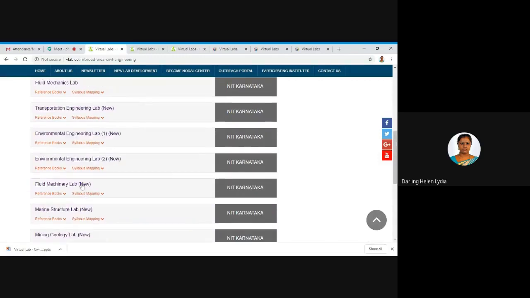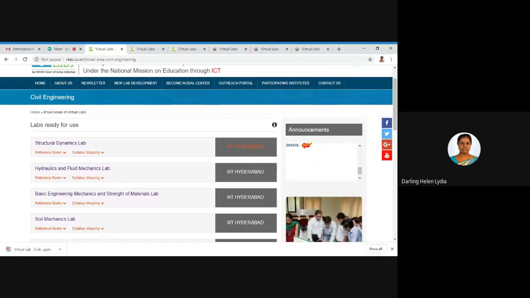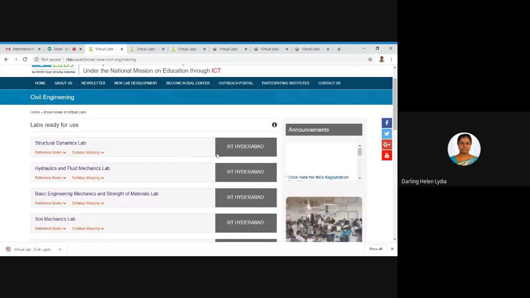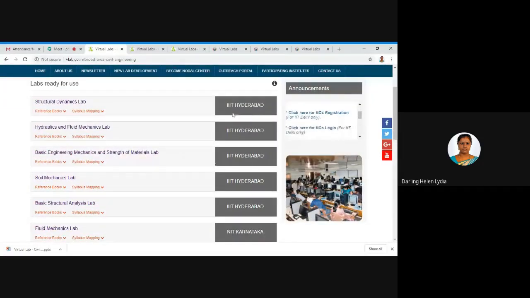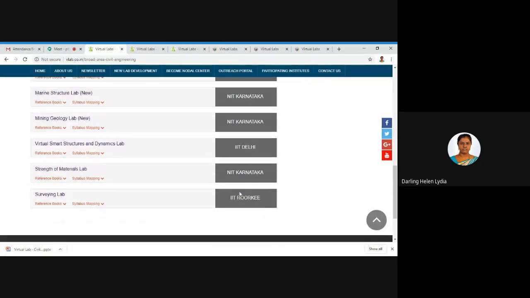Okay, so under each domain, on the right side, it is represented which IIT or NIT, which university is presenting this or has provided this particular laboratory. So it is given by various institutions. One is IIIT Hyderabad, NIT Karnataka, then IIT Delhi, IIT Roorkee. So these are the institutions which established these various laboratories.